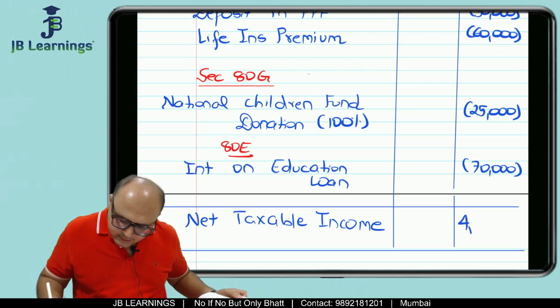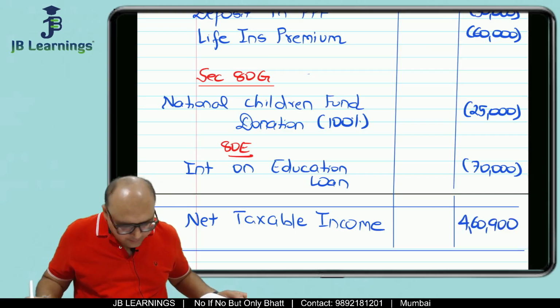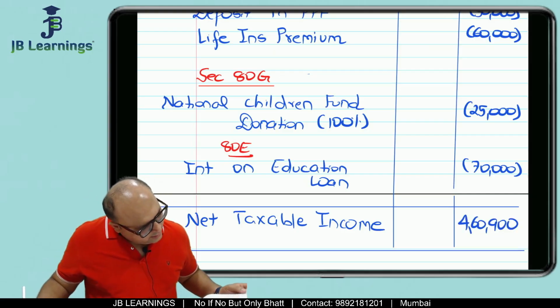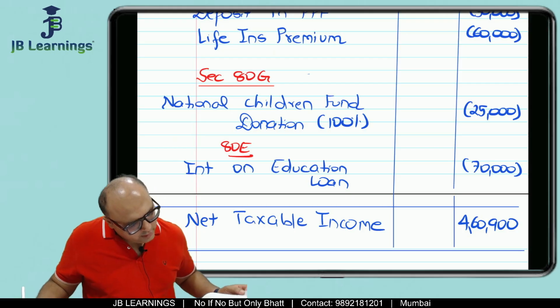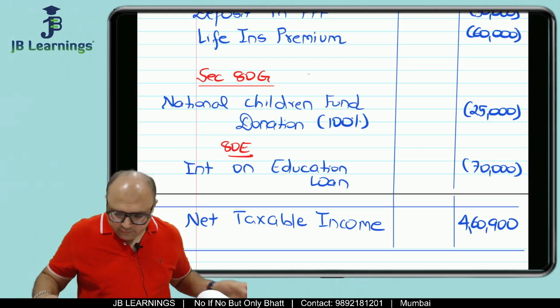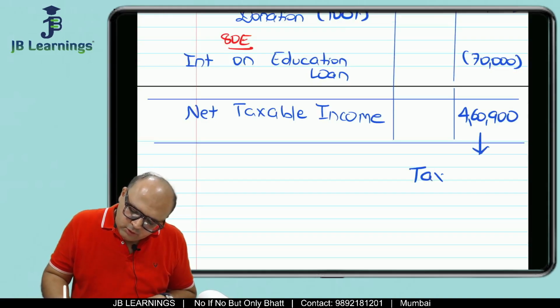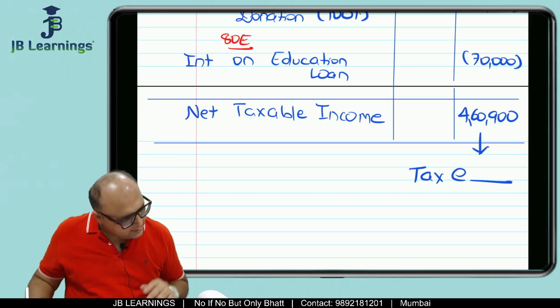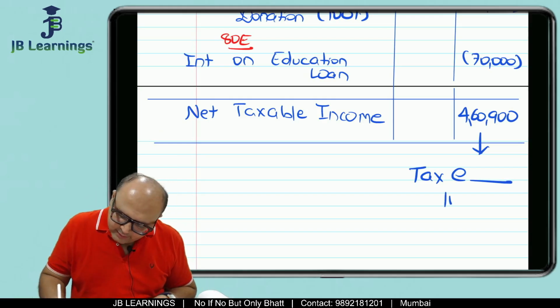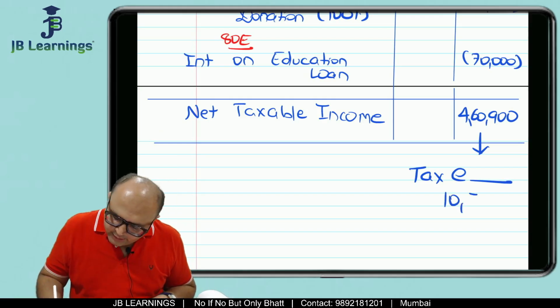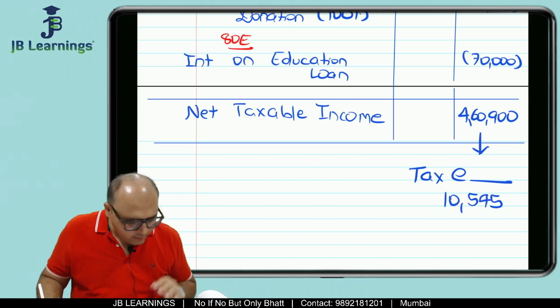The final answer is 4,60,900. The final answer is how much? 4,60,900. Now, friends, if you have to calculate tax in this also, then you can calculate the tax. I think the tax would be something 10,545. But again, over here you will get a rebate.